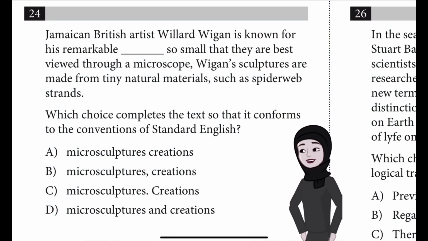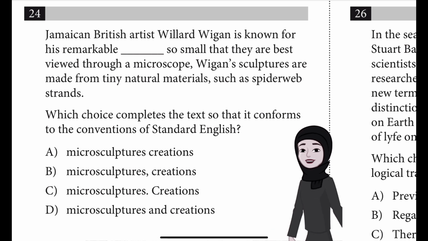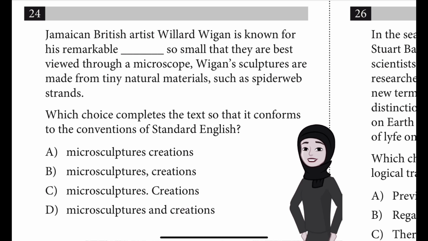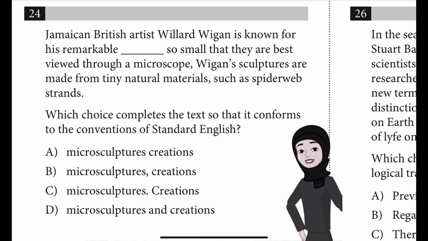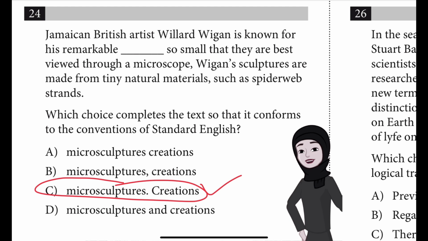Question number 24. Jamaican British artist Willard Wigan is known for his remarkable blank, so small that they are best viewed through a microscope. Wigan's sculptures are made from tiny natural materials such as spiderweb strands. Which choice completes the text so that it conforms to the conventions of standard English? So if you said C, that's the right answer.